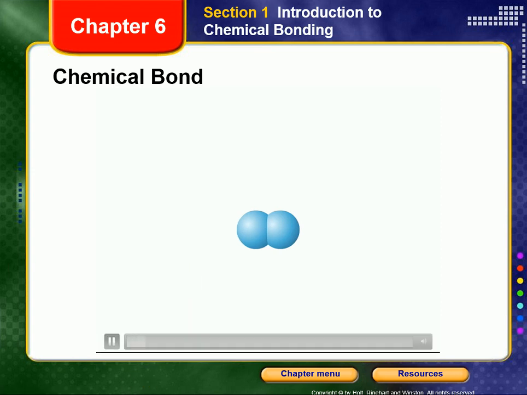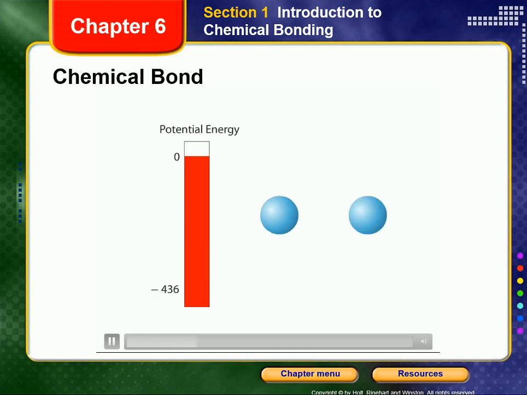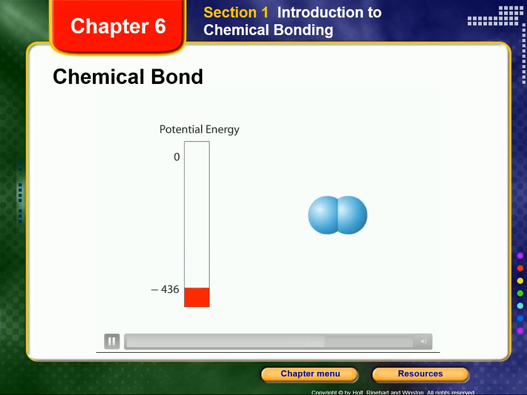A chemical bond is the force of attraction that holds two atoms together. As independent particles, atoms are at a relatively high potential energy. Most atoms are less stable existing by themselves than when they are combined. By bonding with each other, atoms decrease in potential energy, thereby creating more stable arrangements of matter.